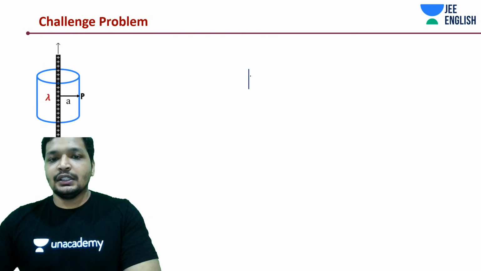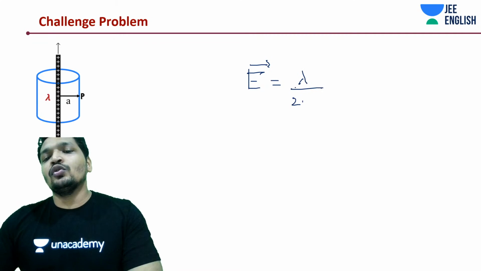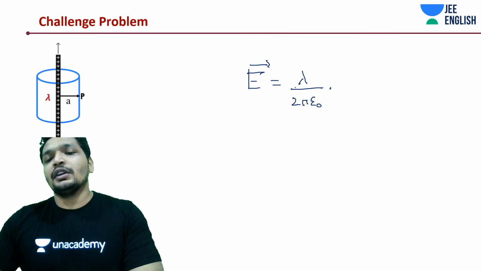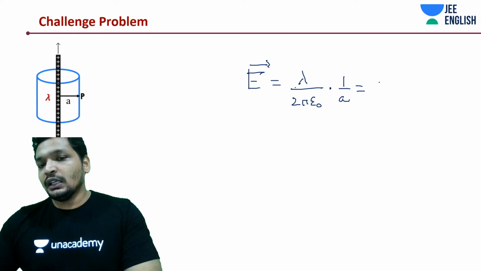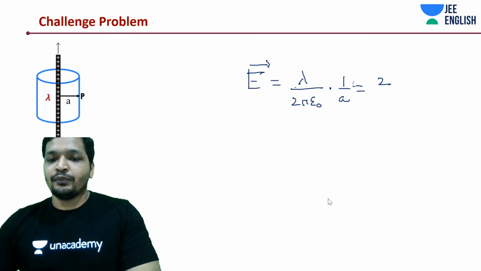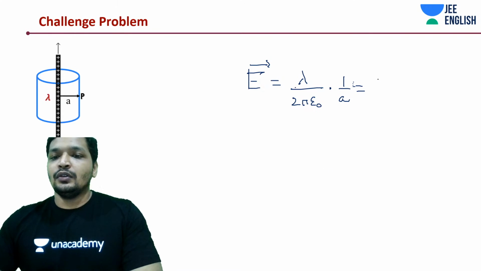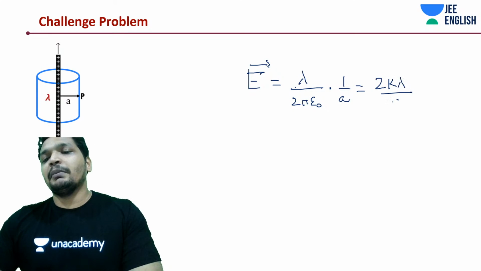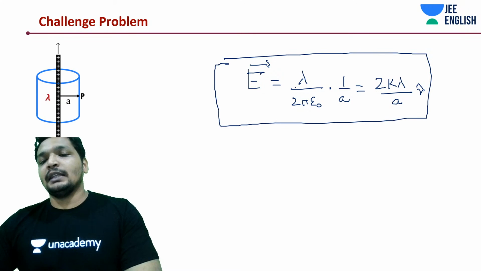So this calculation, let's do something very interesting. Electric field is equal to lambda by 2 pi epsilon naught into 1 by A, which I can say, since 1 by 4 pi epsilon naught is K, is 2K lambda by A into R cap.